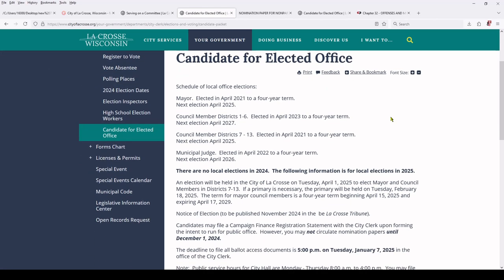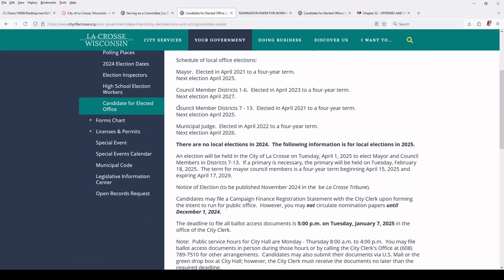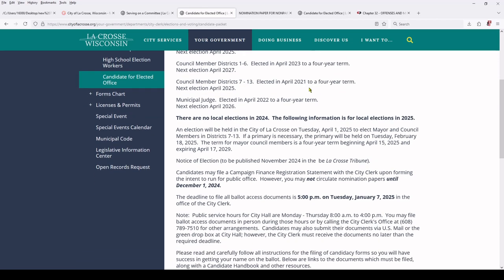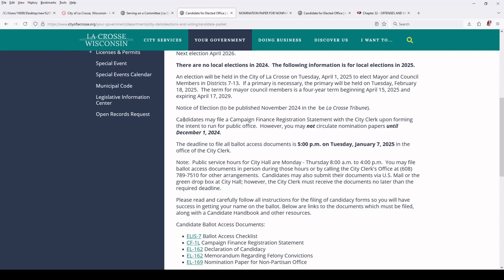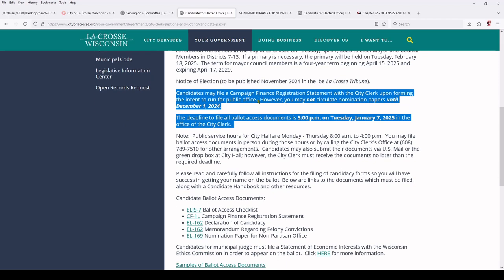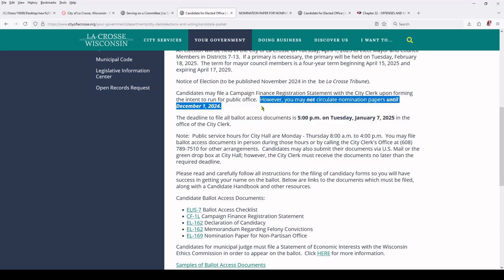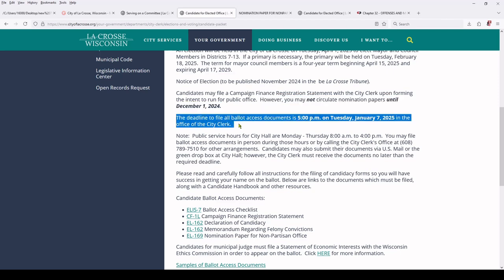It's all in here. So as you can see, there's a mayoral election in April, and there's a bunch of city council elections also in April. Local elections are always in April. In order to get on the ballot, you have to file some documents with the city clerk. You start circulating nomination papers December 1st in the year prior to the election, and then you have to turn in your nomination papers by the first Tuesday or something like that.